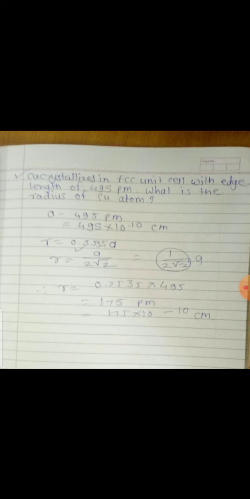When we determine the radius or the edge length, we must know the relationship between the radius and edge length in the simple cubic structure, body centered cubic structure, and face centered cubic structure. When the value of Z is equal to 1, it can be said that it is a simple cubic structure. The value of Z equal to 2 is a body centered cubic structure. The value of Z equal to 4 is a face centered cubic structure. So these are the values. By using these values we solve the problems based on them. So when we calculate these problems, these are very important.